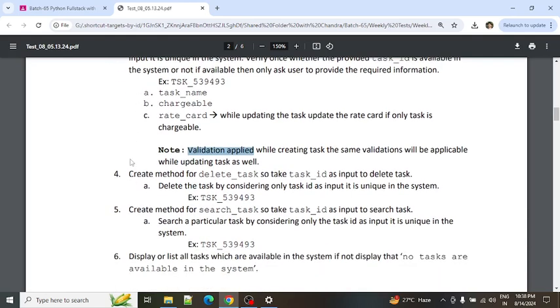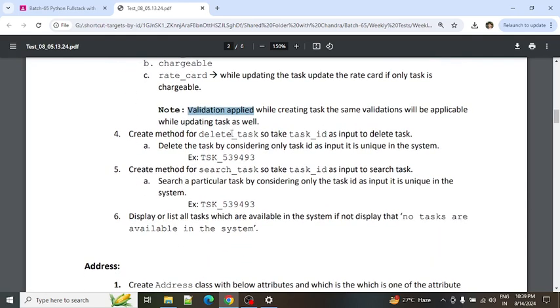Next, the fourth point: create a method for deleting tasks. Sometimes we might require to delete a task. In this case also we need to take the input as a task ID, and we need to verify whether it is available in the system. Only if it is available, delete it. This is the sample task ID I have given. So this is the fourth point.